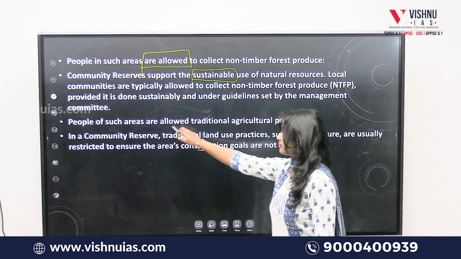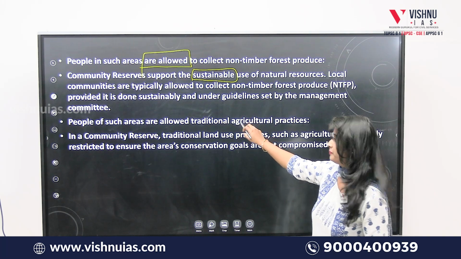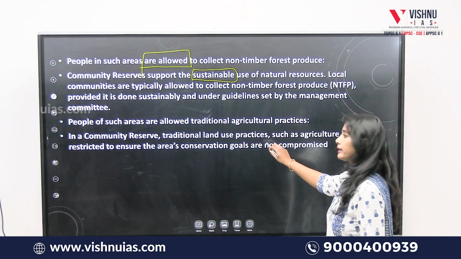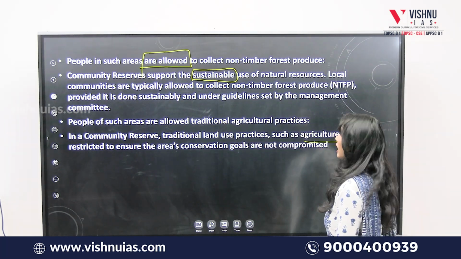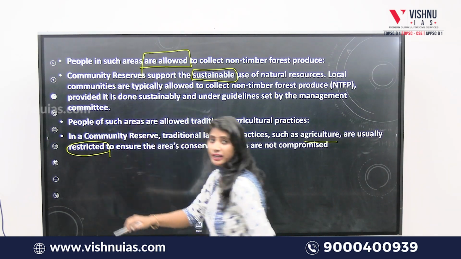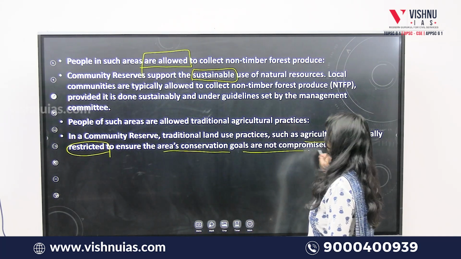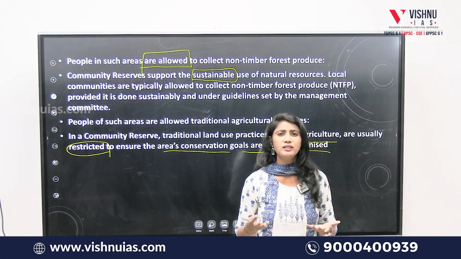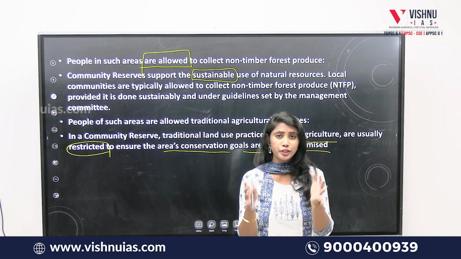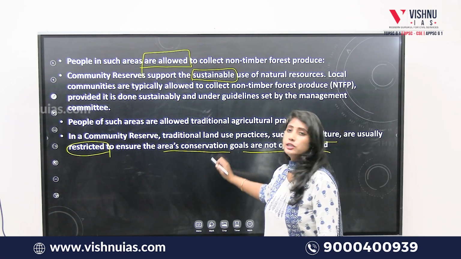People of such areas are allowed traditional agricultural practices. This is the fourth statement given. Let's see the explanation. In a community reserve, traditional land use practices such as agriculture are usually restricted. Why are the agricultural practices restricted over there? Because to ensure that area's conservation goals are not compromised. What does reserved mean? Reserved itself means prohibiting certain acts over there in order to protect that area. Isn't that so? So one of these prohibited acts is agriculture.